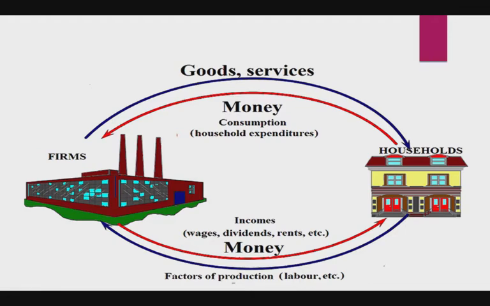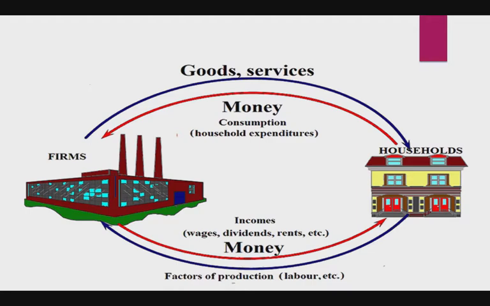Then the household sector receives income from firms, and the business sector consists of producers who produce goods and services and sell them to the household sector of consumers.